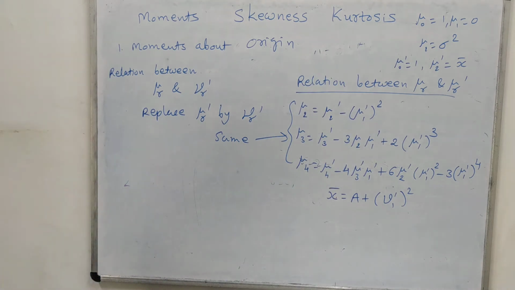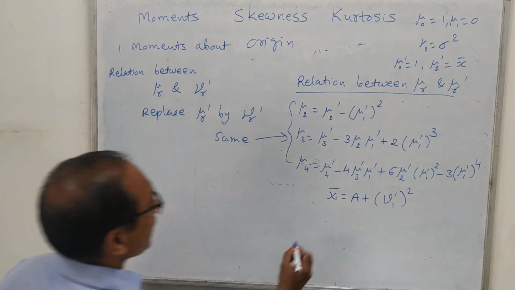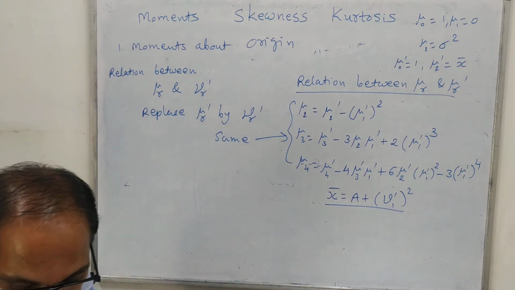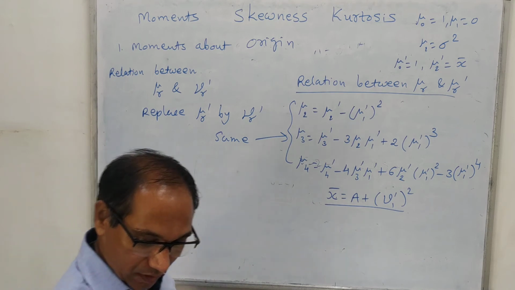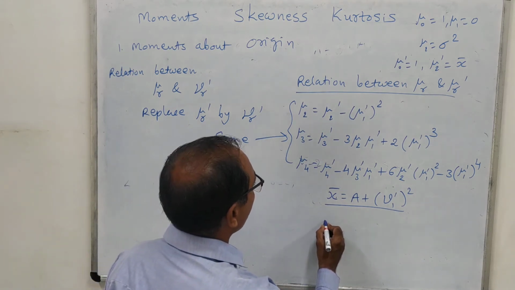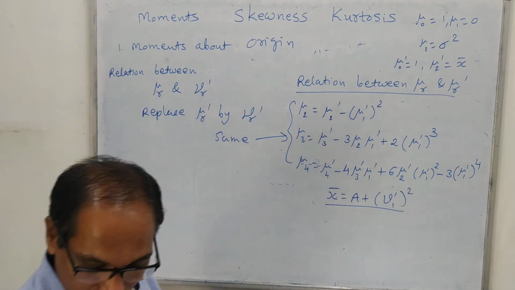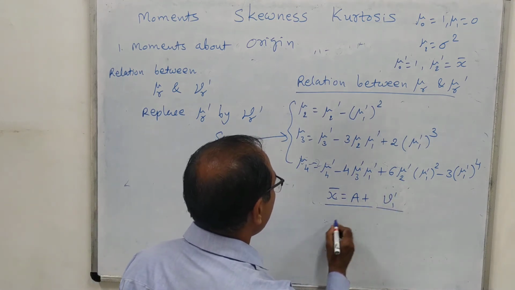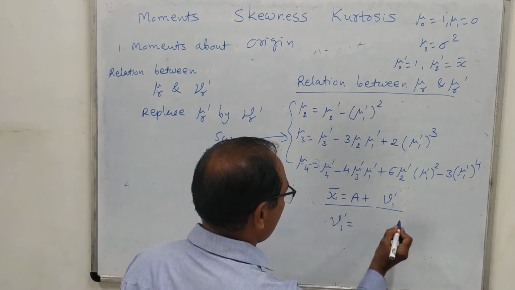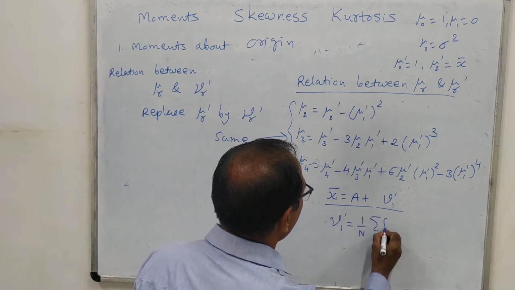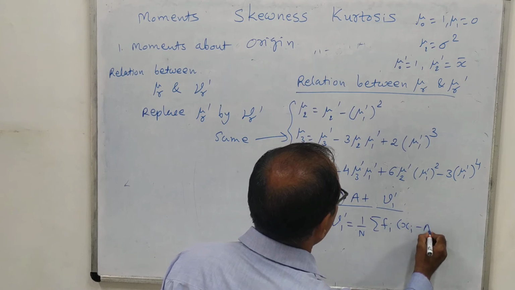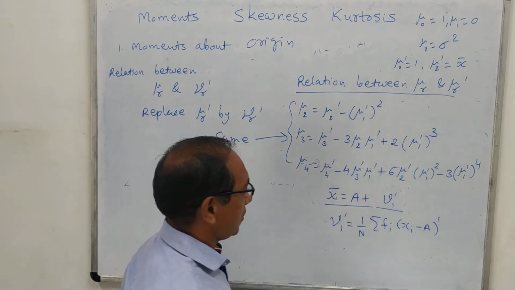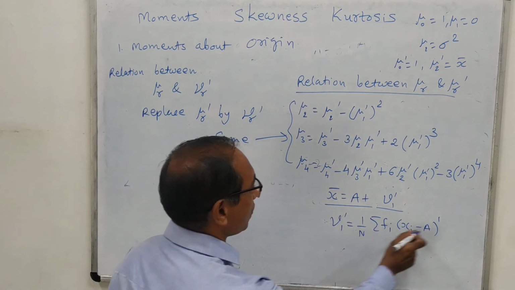Okay, so you will have to remember these formulas, and these formulas are very easy to remember. This formula can be obtained very easily because we know that mu1 dash equal to 1 upon n sigma fi into xi minus capital A whole raised to 1, because we have seen in the original formula mu r dash equal to whole raised to r.